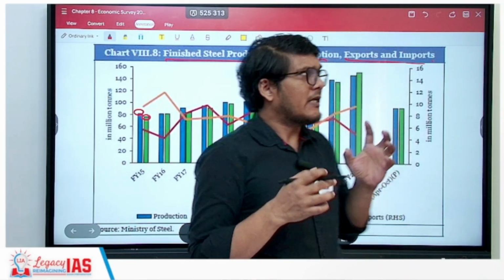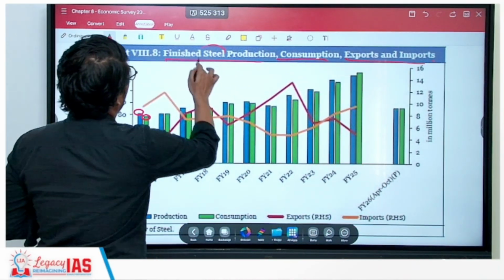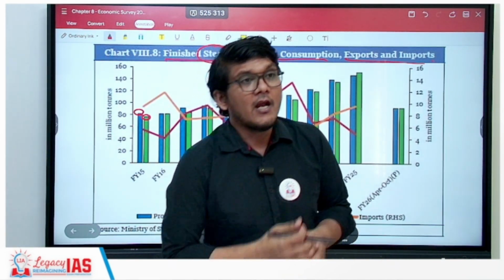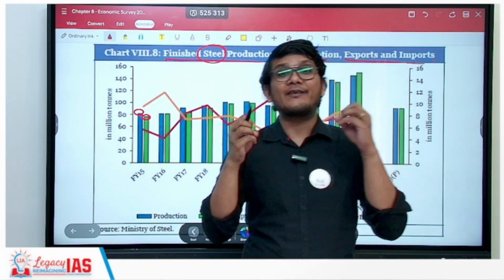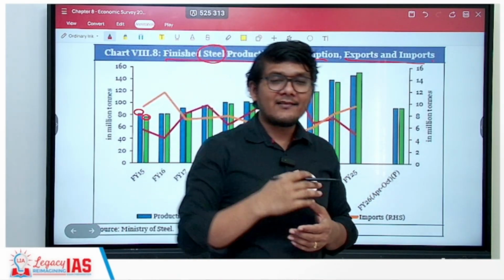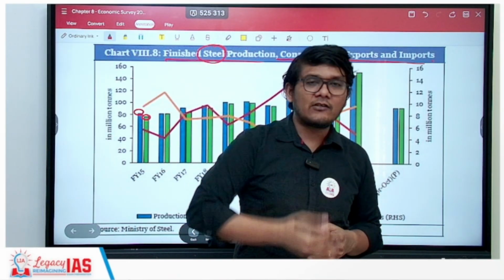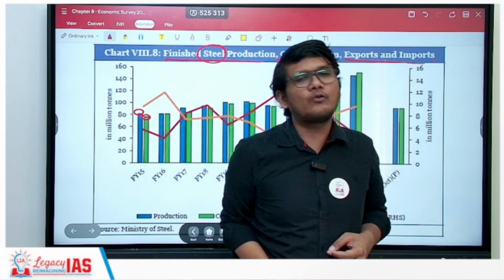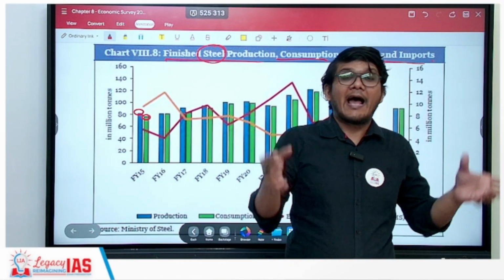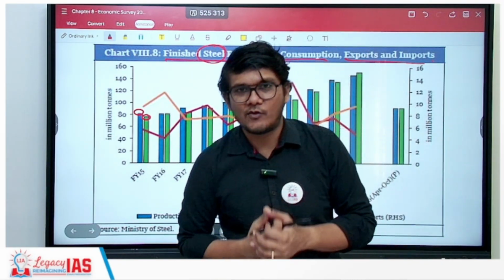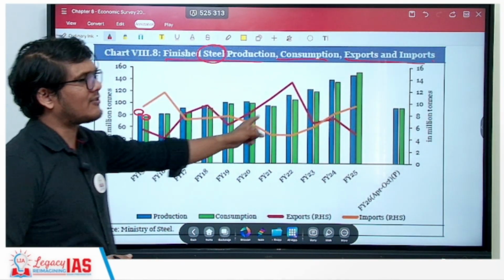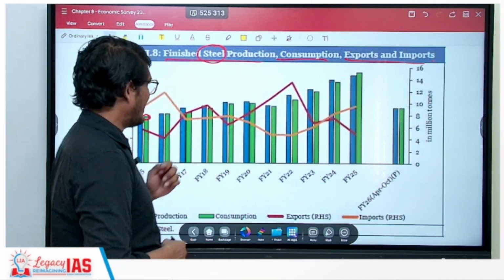That is because here we are talking about steel production in general, but there are different kinds of steel, of different quality, different variety, different strength. There is wrought iron, there is cast iron, and so on and so forth. As a result, we need certain kinds of steel, which we have to import, and the other kind of steel which we don't need, which we have a surplus of, we can export as well. That is why even though the production is higher than consumption, you will still see the export and import that is there.